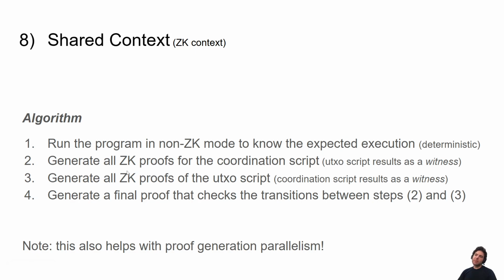Then we can generate the ZK proofs of the coordination scripts, where we just assume the UTXO script results are witnesses. And then you can generate the ZK proof of the UTXO script, assuming the coordination script results are just witnesses. And all we really need is the final proof that checks the transitions between step 2 and step 3. And if you're really into ZK, you might know that we can do this with basically a memory consistency check, which we'll talk about later in a future slide.